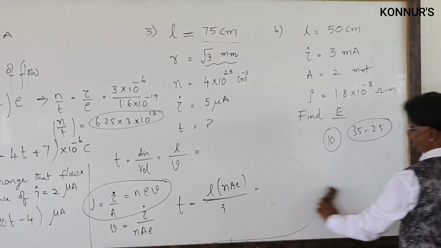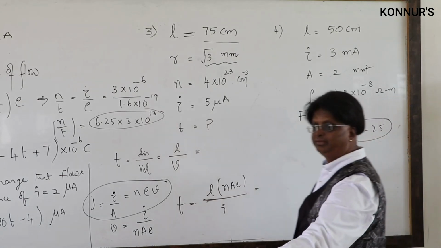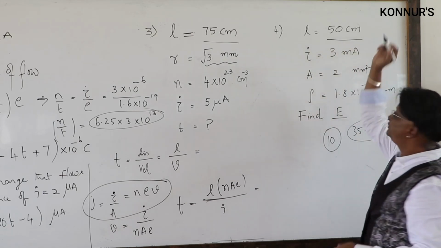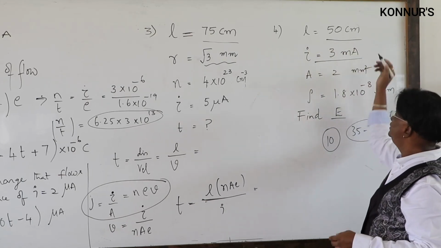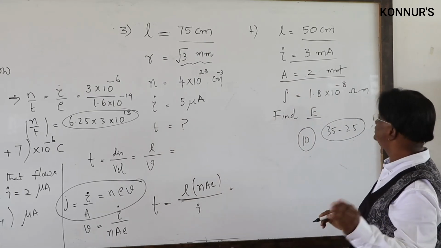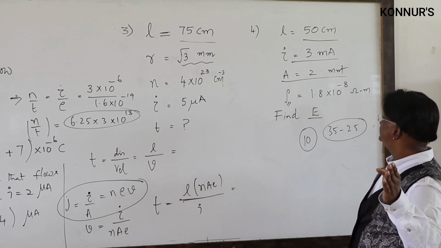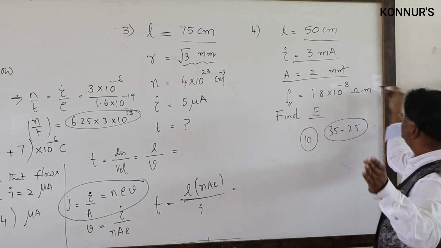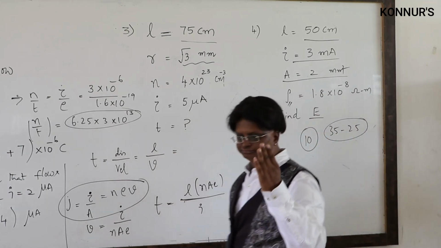This example says a conducting wire of length 50 centimeter carrying a current of 3 milliamperes, and the cross section is 2 millimeters square, and also he says resistivity of the material is 1.8 into 10 raised to minus 8 ohm meter.